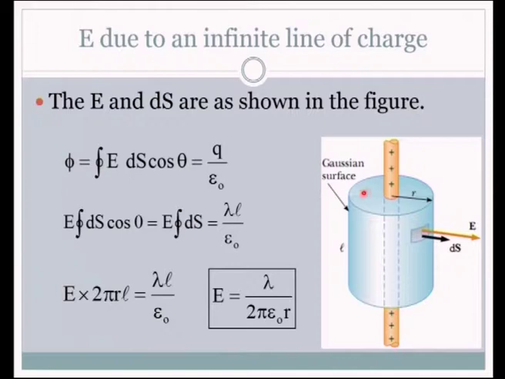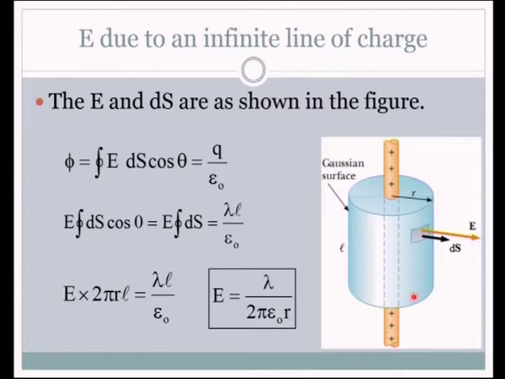Through these two circular areas, the upper one and here we have a lower one, the electric flux will not pass. I would like to draw and explain. The electric field will be coming out from this, and for this circular area, if you take the area vector, it will be perpendicular, this angle is 90 degree. So, what is the flux that is coming out through the circular area? We will have the theta as 90 degree, cos 90 is 0. So, the contribution of the circular area is 0 as far as the flux is concerned.